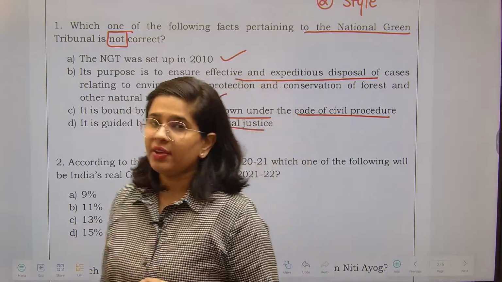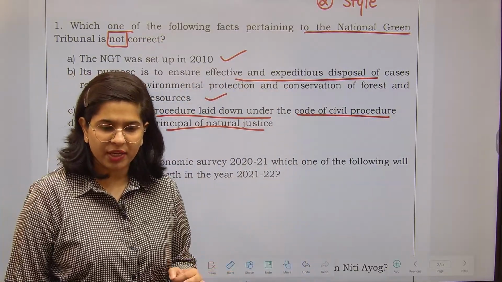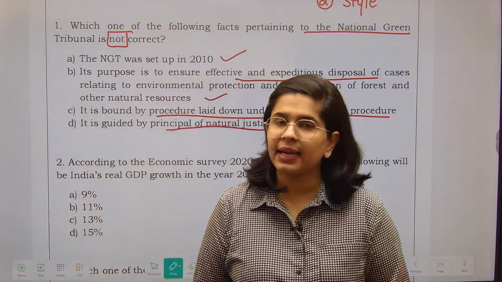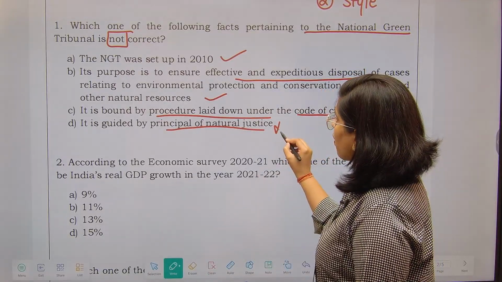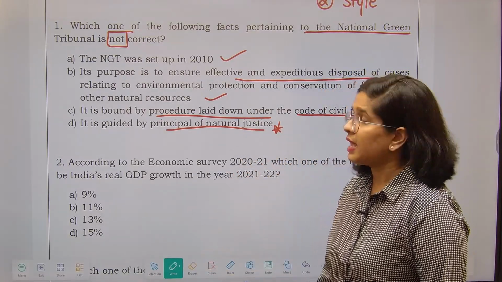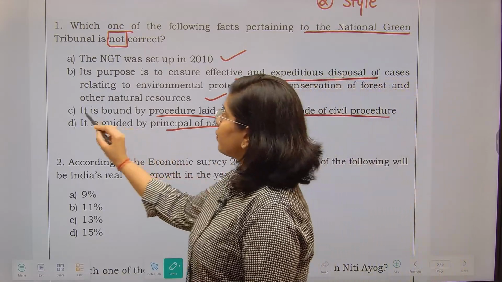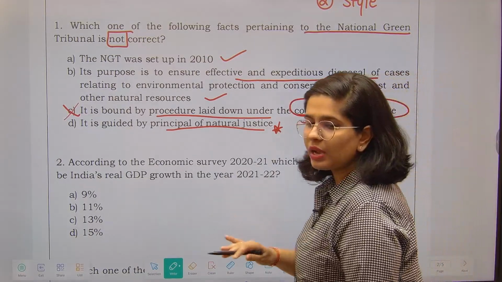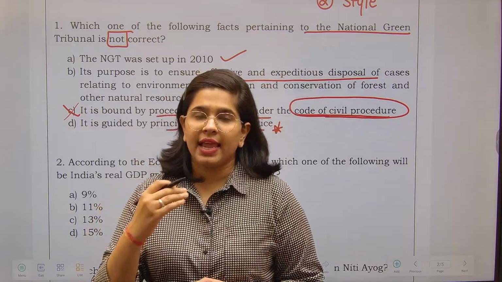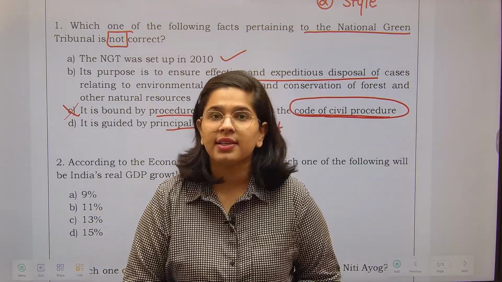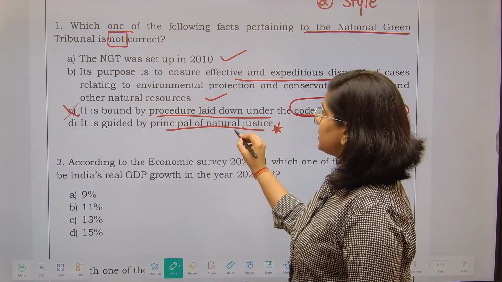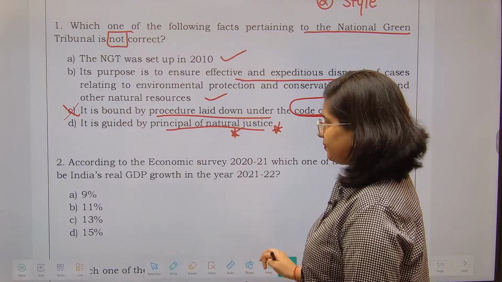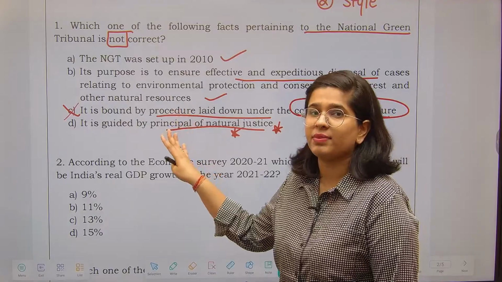Now out of this, if any one of you has studied the NGT formation, then it is categorically stated that the NGT always follows the principle of natural justice. It is not bound by the procedure of the civil code, not bound by it. It looks at any particular case on its own merits. Fine. So that is why it is bound by the principle of natural justice, not by any civil code. Next question. So what are our learnings from this particular question?